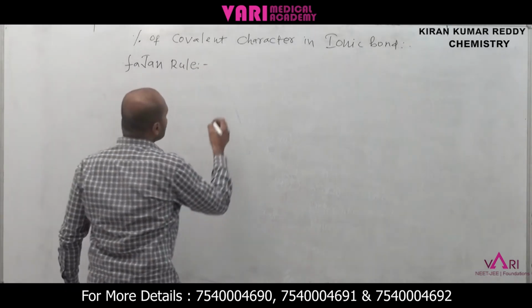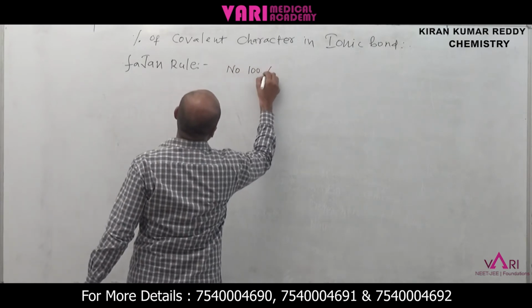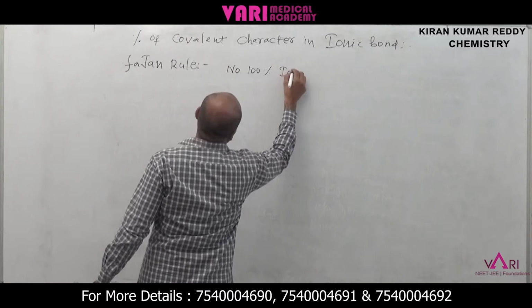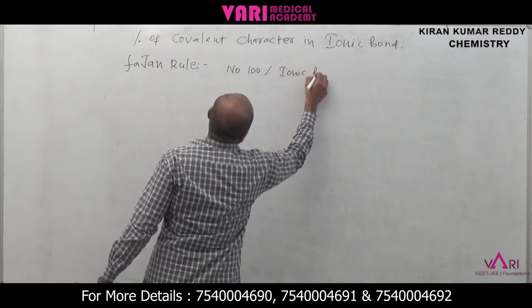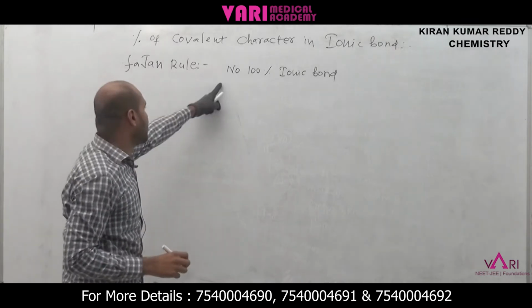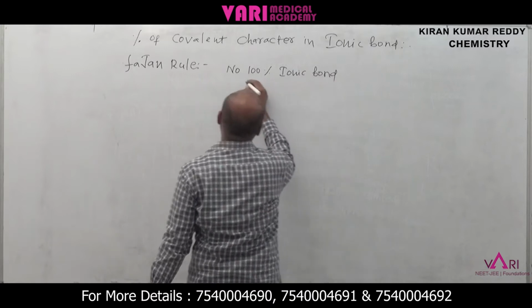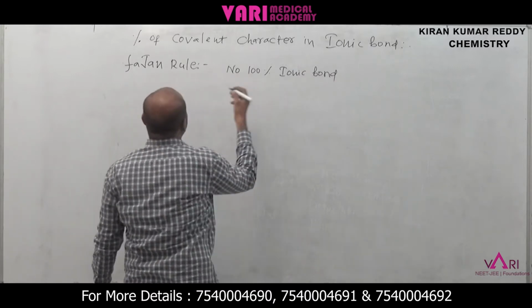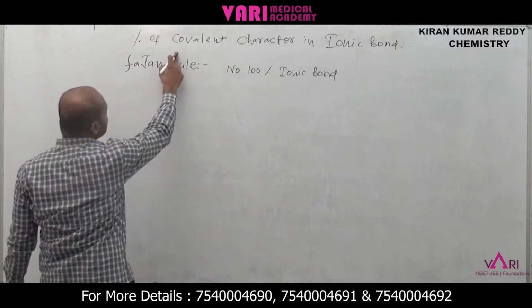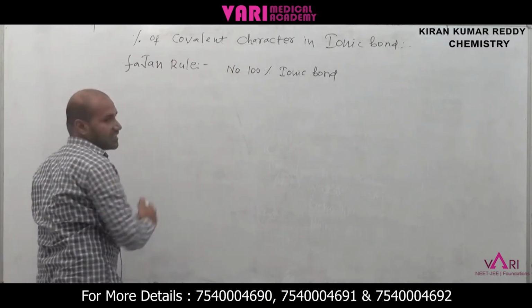It means there is no 100% ionic bond. No 100% ionic character is present. An ionic bond is not 100% ionic; some percentage of covalent character is present. This is explained by Fajans' rule.